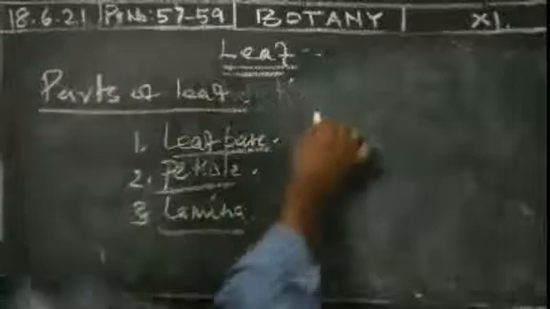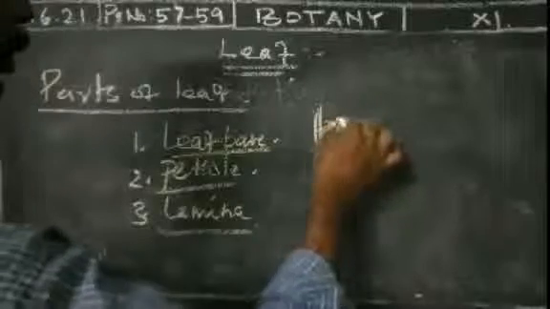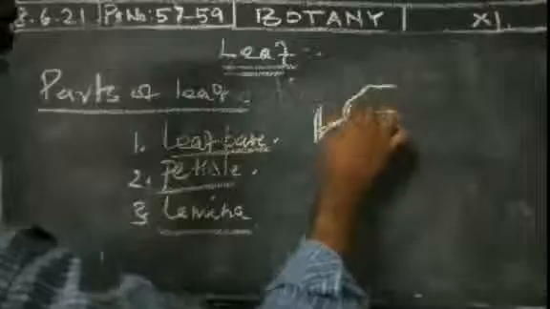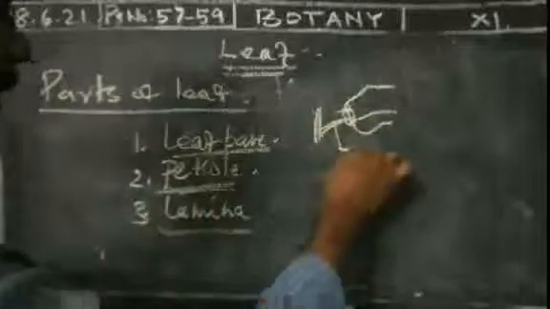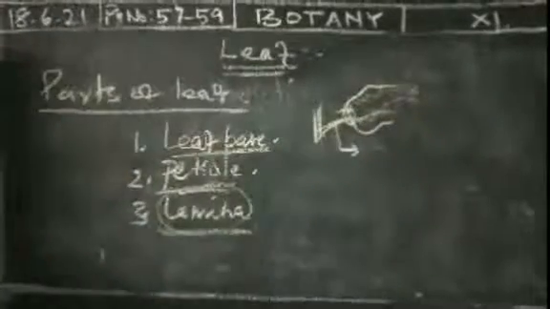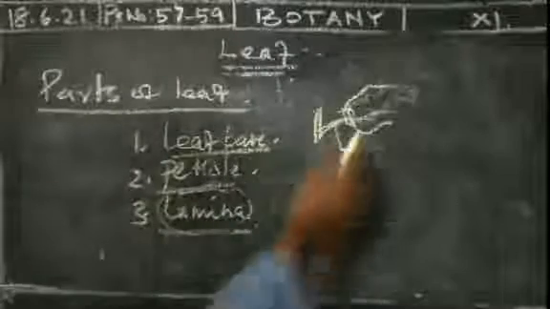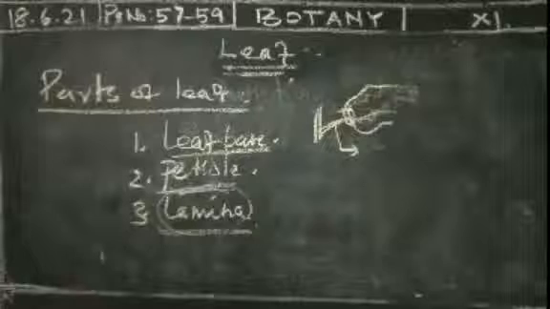Which one is the leaf base? Here there is a stem portion, and in this region leaves are arranged. This area is the leaf base. What do you mean by petiole? This area is the petiole. The lamina is the portion that covers the majority of the area. These are the parts mostly present in the leaf.